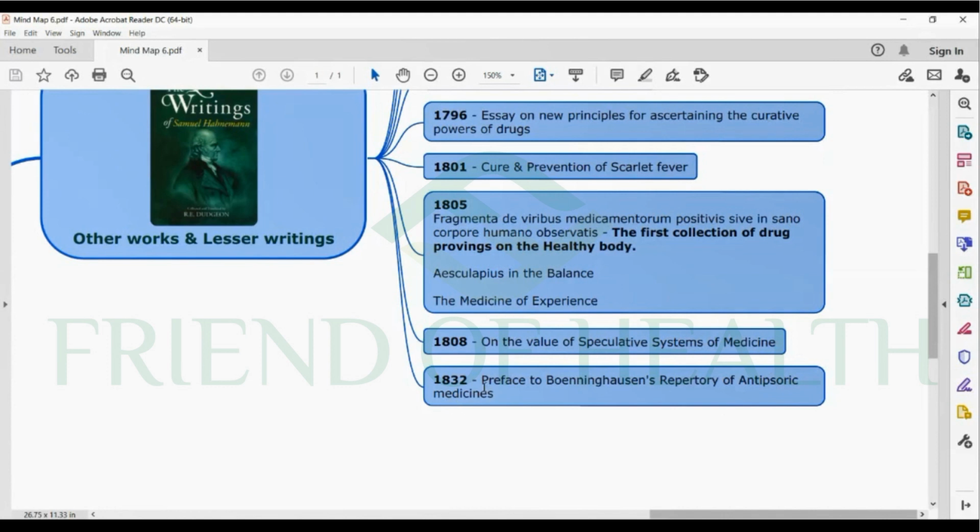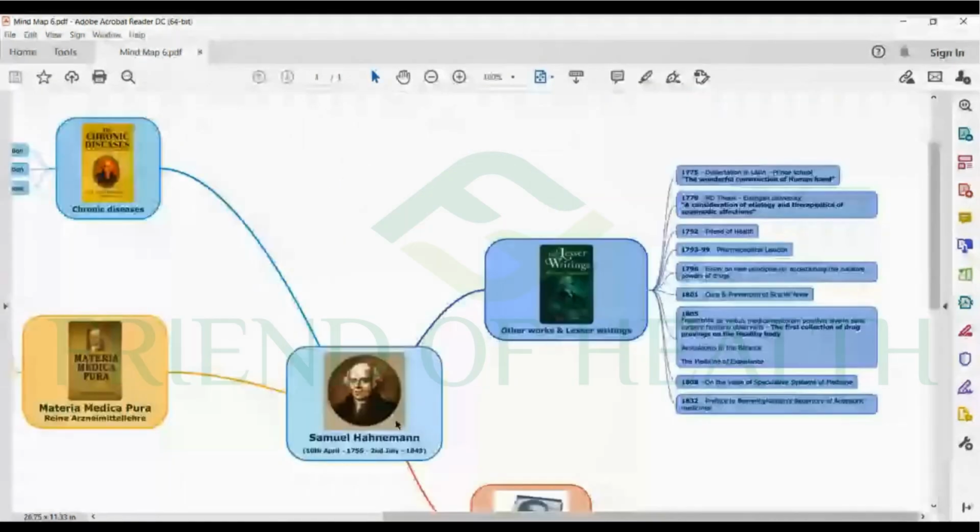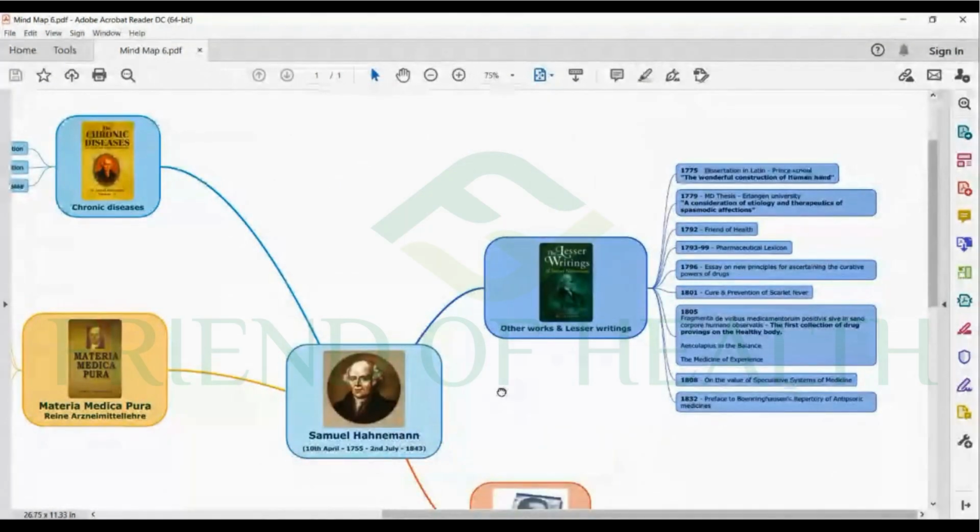And 1832, one of the important writings in the repertory area, the preface to Boenninghausen's Repertory of Antipsoric Medicines, 1832. That's why in the aphorism 153 footnote, Hahnemann praises Boenninghausen's work in the field of repertory for getting easy access to the characteristic symptom. 1832, preface to Boenninghausen's Repertory of Antipsoric Medicines.